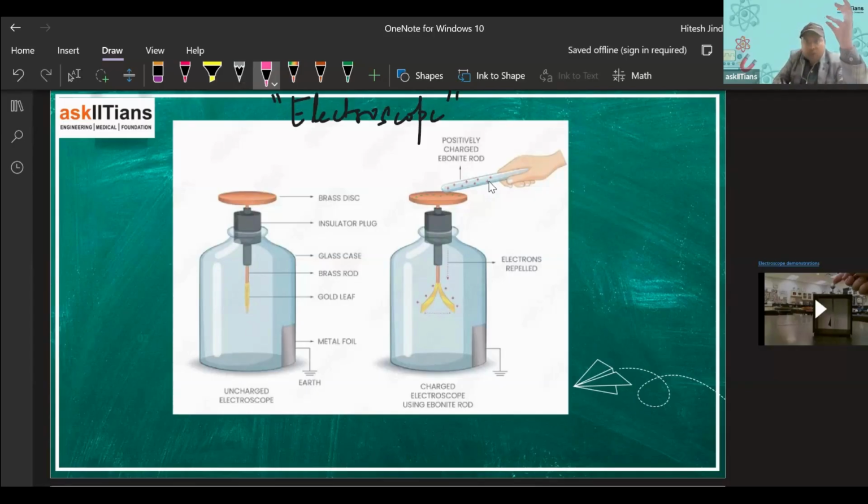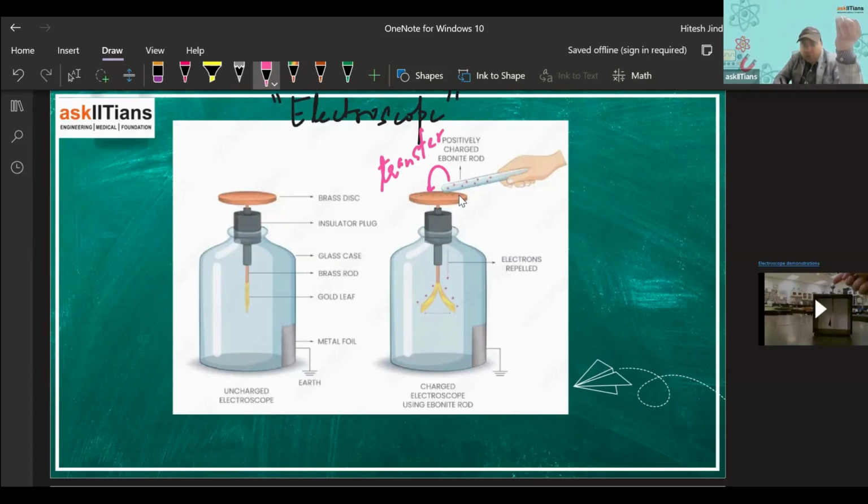Now you can see what we are doing. We have this positively charged ebonite rod. Ebonite is a material. We have made it positively charged, let's say by rubbing, or any other way we can charge this rod. So it has some positive charge. Now, when this positively charged rod is brought in contact with this brass disc, what will happen? Just brought in contact with it. This brass disc will have some of the charges of this rod. The transfer of charges will take place.